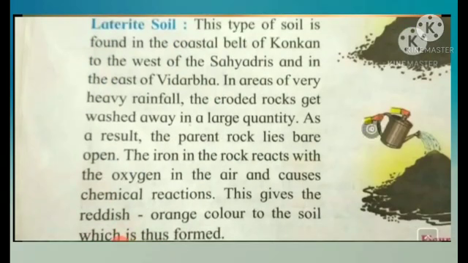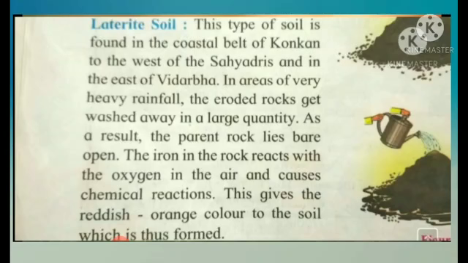Laterite soil. This type of soil is found in the coastal belt of Konkan to the west of the Sahyadris and in the east of Vidarbha. In the areas of heavy rainfall, the eroded rocks get washed away in a large quantity. So what does the word eroded mean? That the rocks get washed away or they move from one place to another. Why do they get eroded? Because of heavy rainfall. So when there is heavy rainfall, the rocks get washed away with the water.